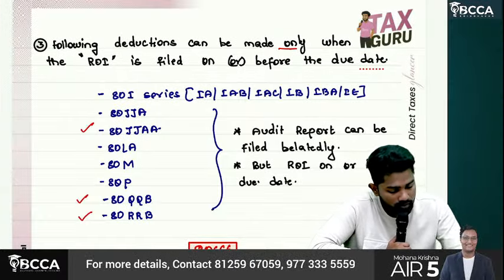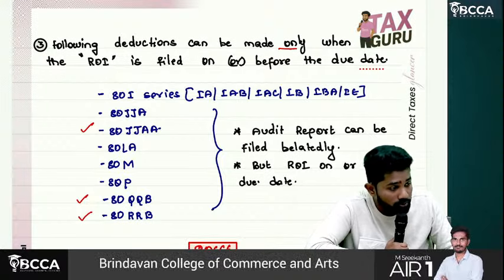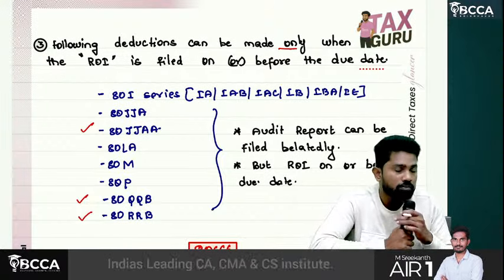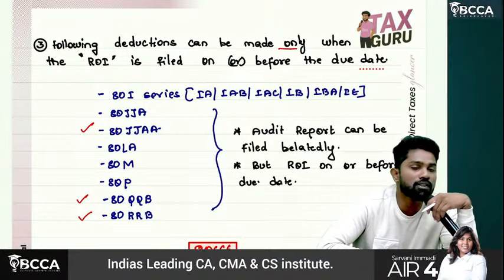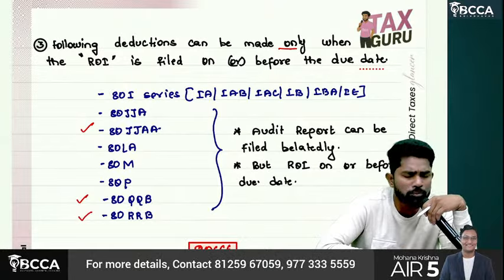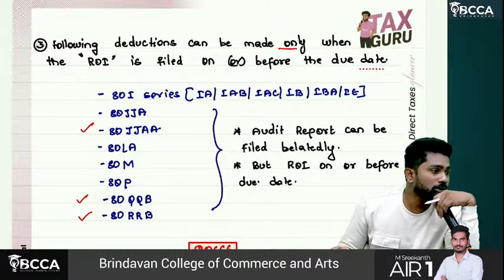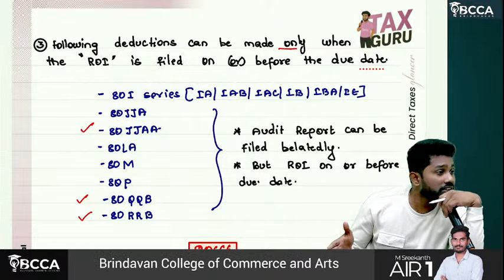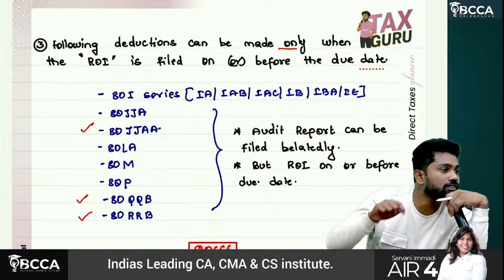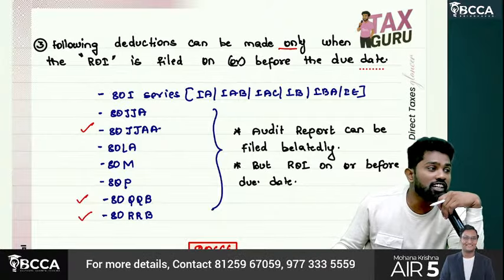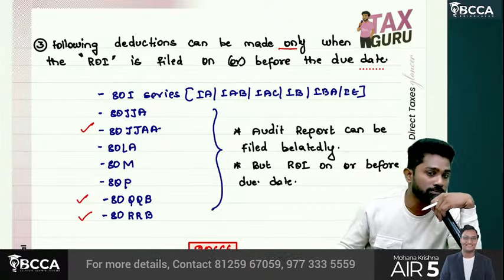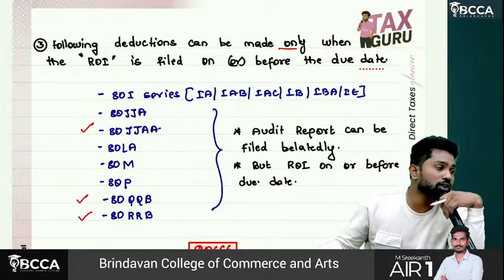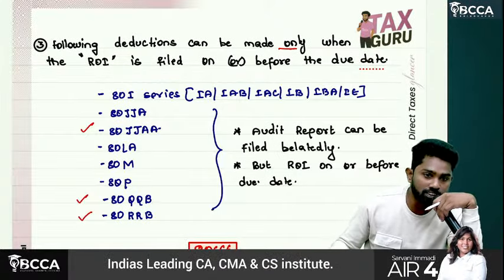Then, sir, look at this point also. I don't know whether you remember the timelines or not, but if audit is applicable, the due date for filing return of income is 31st October of the assessment year. But the due date for filing the audit report is 1 month prior to it, that is 30th September of the assessment year.